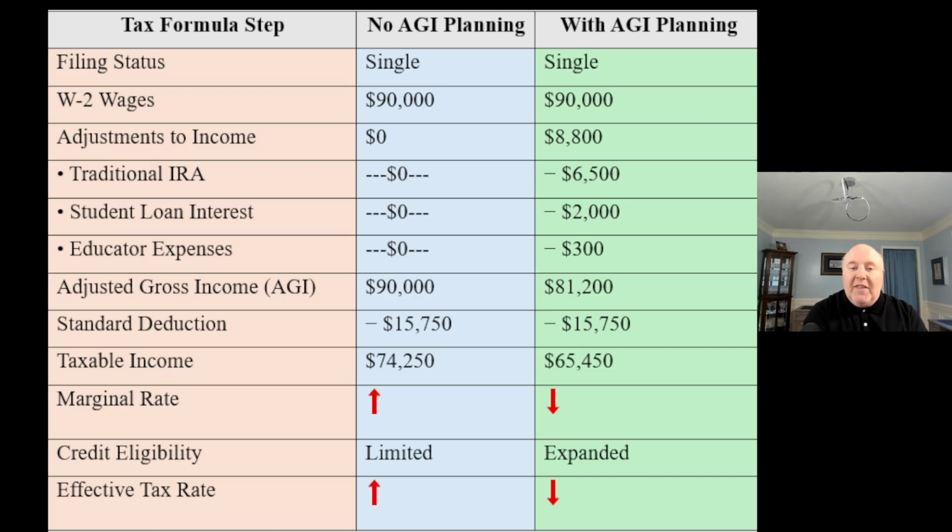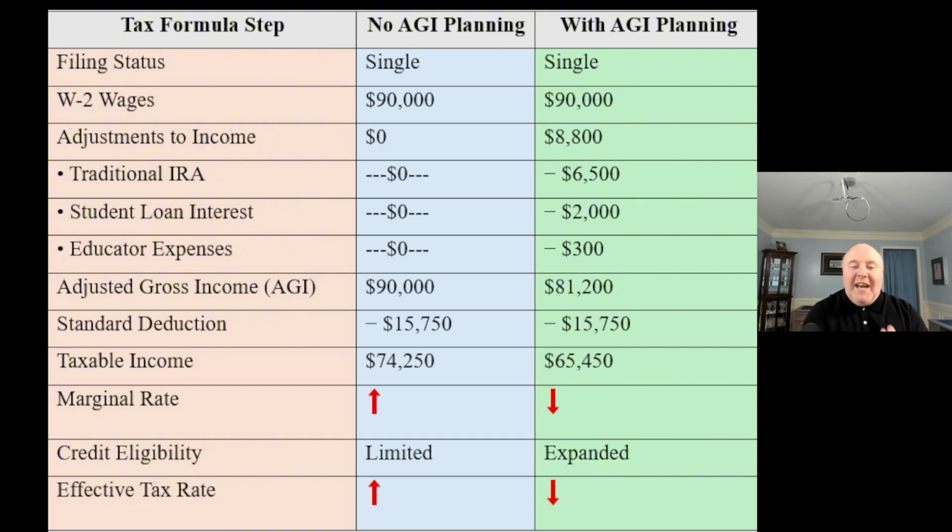And not only that, but those deductions that reduced our AGI also reduce our taxable income, which means we're likely at a lower marginal tax rate, which means we're paying less on our taxable income anyways. So we have a reduction in our taxable income, which reduces our tax. It reduces our marginal tax rate, and we have more credits that we're taking.